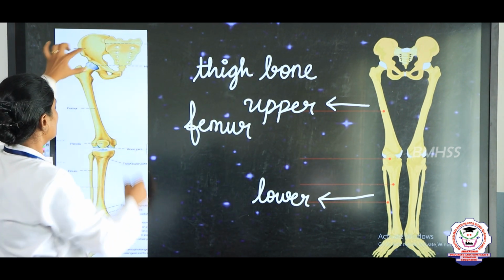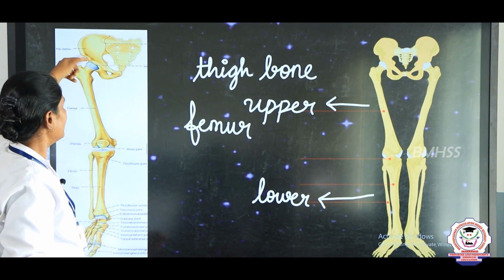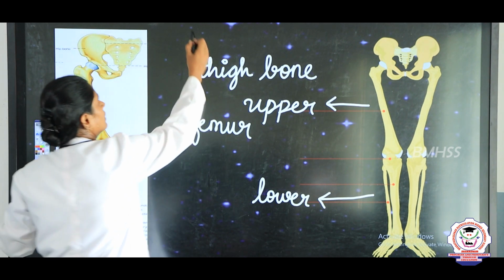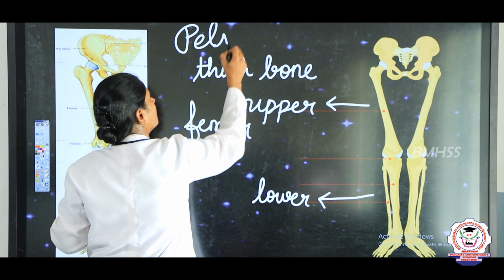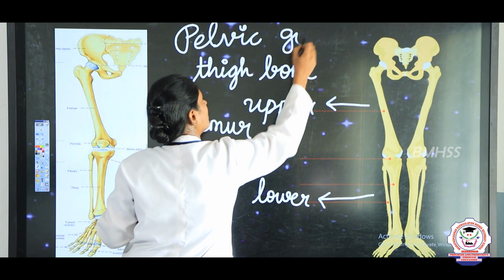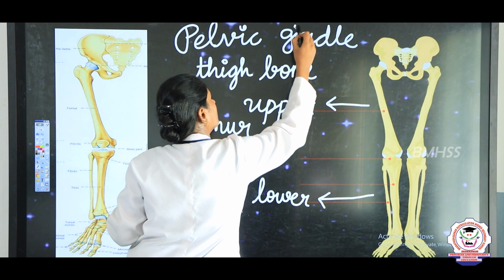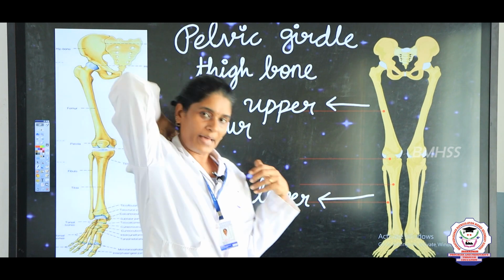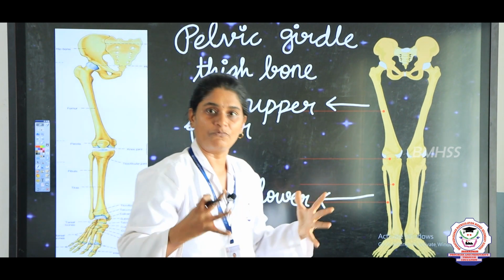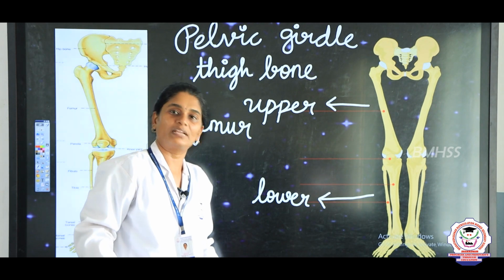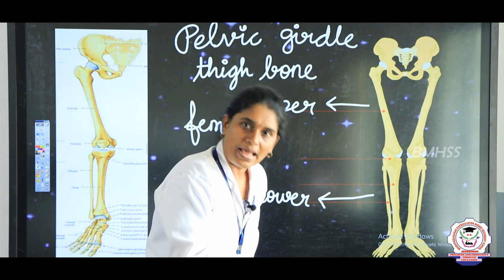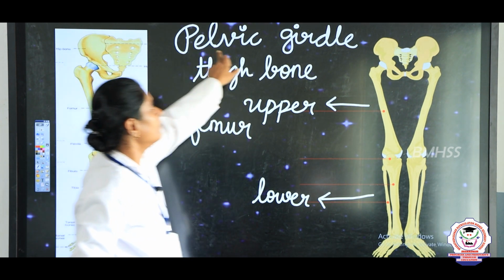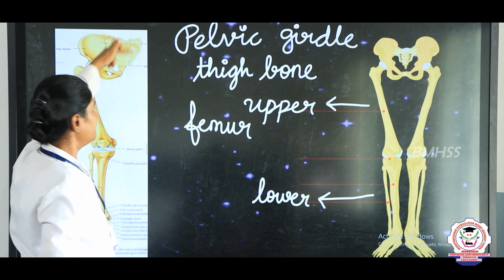Now you can see here, the legs are connected to our backbone by a girdle called the pelvic girdle, P-E-L-V-I-C G-I-R-D-L-E. The upper limbs, that is the forelimbs, are connected to our backbone by a shoulder girdle. The same way our lower limbs, that is our hind limbs, are connected to the end of our backbone by a girdle called pelvic girdle. So, this is the pelvis, right.